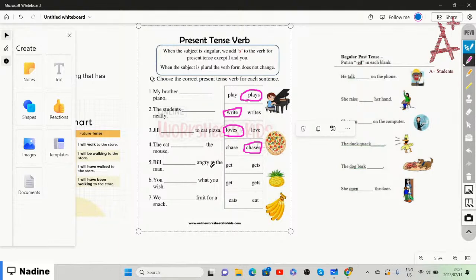Bill get angry at the man or Bill gets angry at the man? We need to choose the correct verb that fits within the sentence. So we're going to say Bill gets angry at the man, because we said if the subject is singular, just like Bill, then we add the s, like gets.